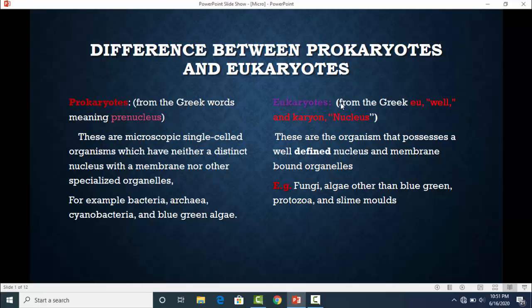Eukaryotes. The term eukaryotes is derived from two Greek words. The first one is eu, meaning well or true, and the other is karyon, meaning nucleus. The term eukaryotes means cells with a true nucleus. Eukaryotes are the organisms that possess a well-defined nucleus and membrane-bound organelles. Examples of eukaryotes include fungi, algae other than blue-green, protozoa and slime molds.